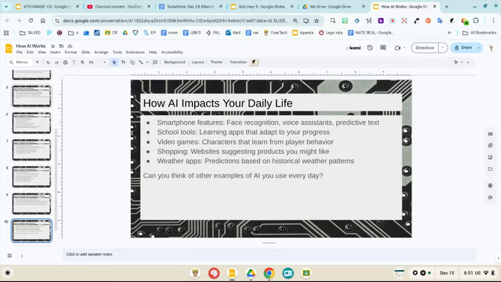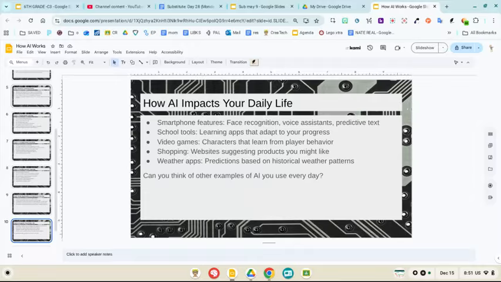AI features like smartphones with face recognition, voice assistance, and predictive text are just one way that you might experience AI in your daily life. And think about the apps and tools you can use at school to help you adapt your progress, or that a teacher might use to come up with lesson plans. Video games. The characters learn from player behavior, what not to do. Shopping. Websites suggest products you might like. There might be a suggestion on your social media for products that you have been searching for. Or on Amazon, you might see suggestions.